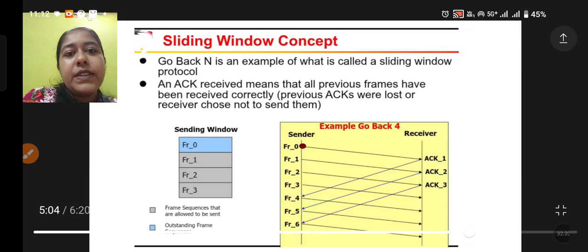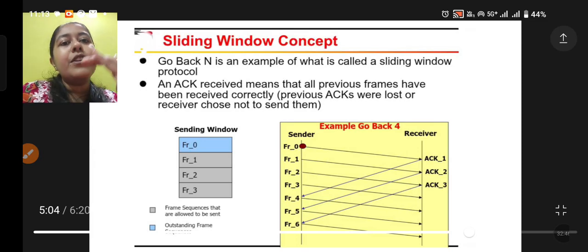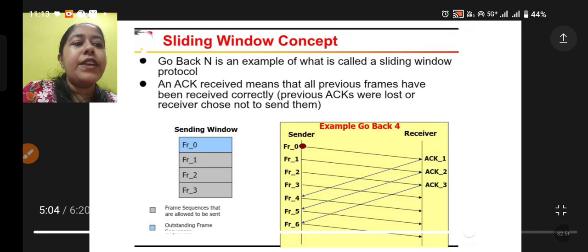So this particular sending window is sending up to frame 3. Then it is receiving an acknowledgement for frames 0, 1, 2 up to this. Now after that, frames 4, 5, 6. So it is waiting for the acknowledgement after the window size, that sending window size. If it is 5, then after sending 5 frames it will wait for an acknowledgement. If it is 6, then after sending 6 frames it will wait for an acknowledgement.